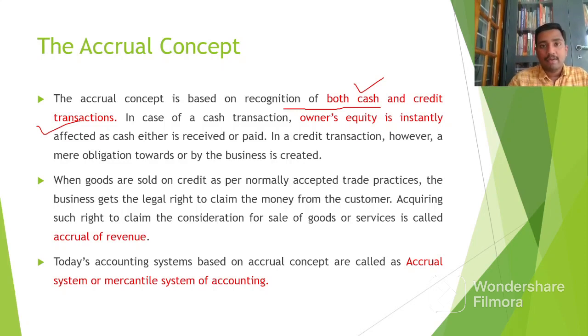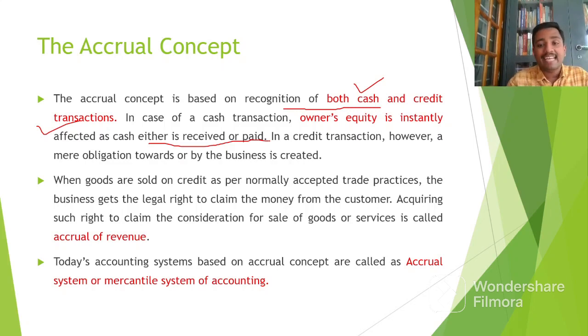It gives us the right that transactions, both buying and selling, in terms of cash as well as not in terms of cash, which means credit, can both be recorded into the books of account to analyze the profit or the loss. In case of a cash transaction, the owner's equity is instantly affected as the cash is either received or paid. So which means it will automatically affect what? The owner's equity. It will either increase or decrease the owner's equity.